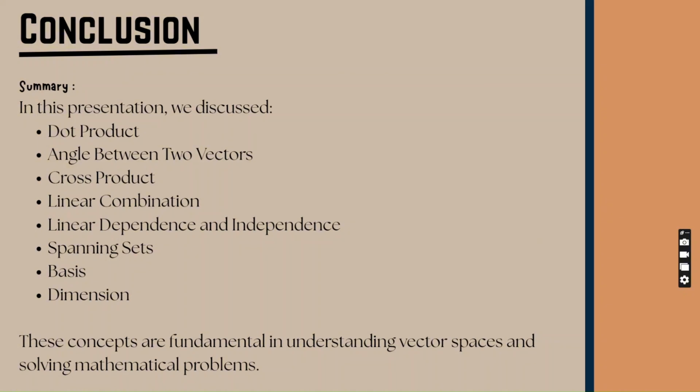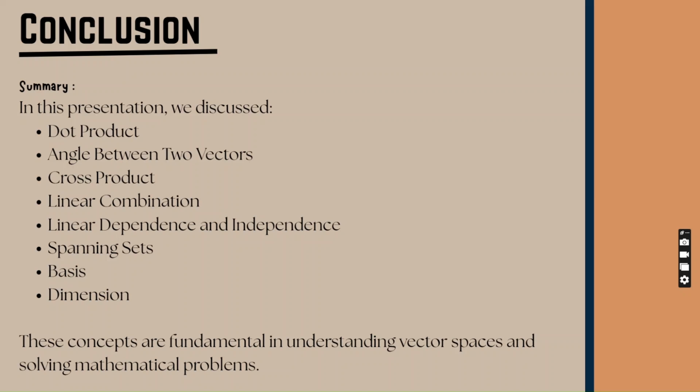To conclude, the concepts of dot product, angle between two vectors, cross product, linear combination, linearly independent vectors, spanning set, bases, and dimensions are all essential topics in linear algebra. Why? Because these concepts help explain vector spaces, the relationship between vectors, and methods for solving mathematical problems.